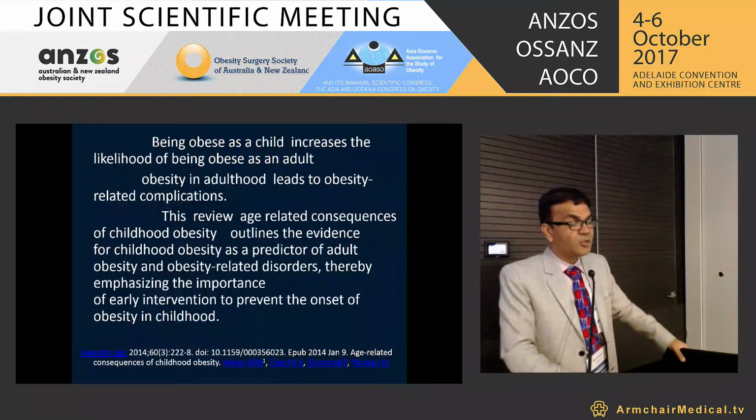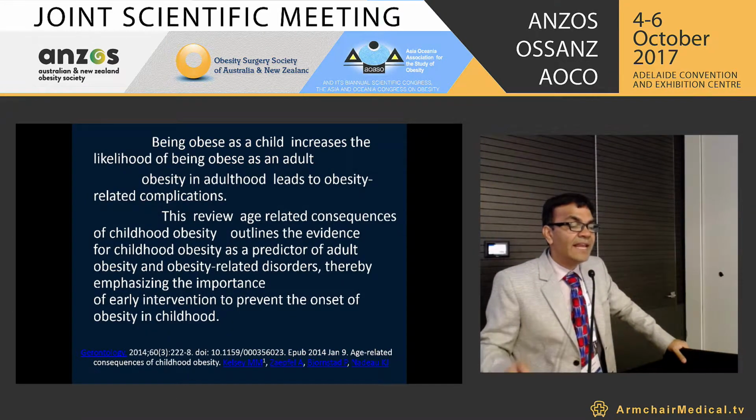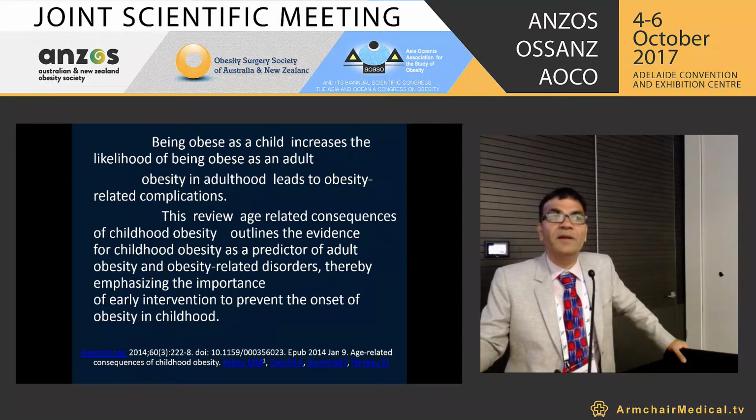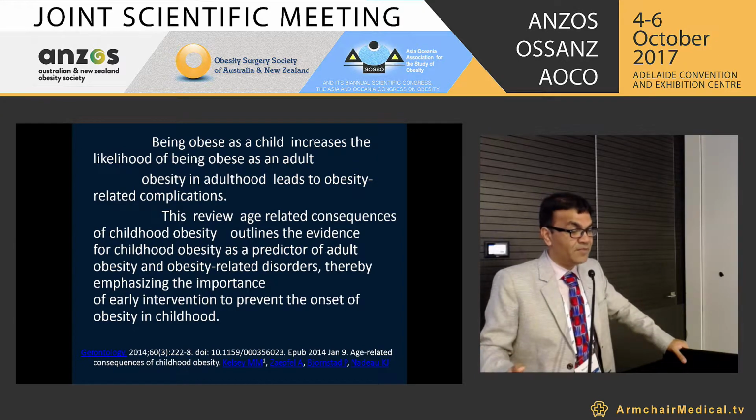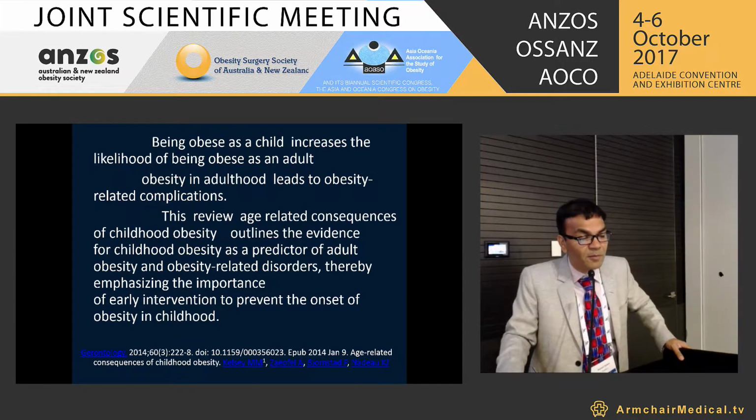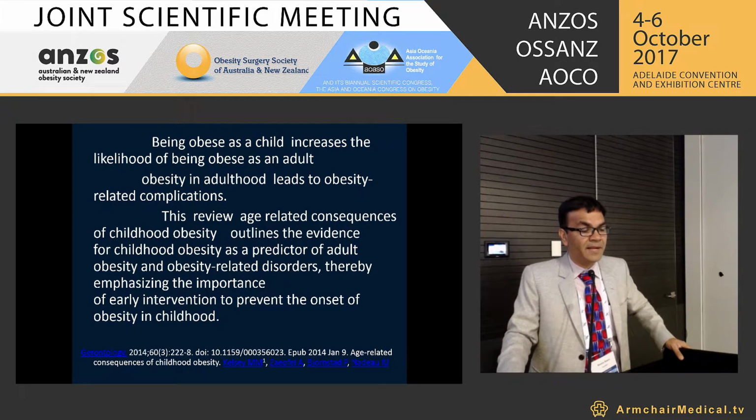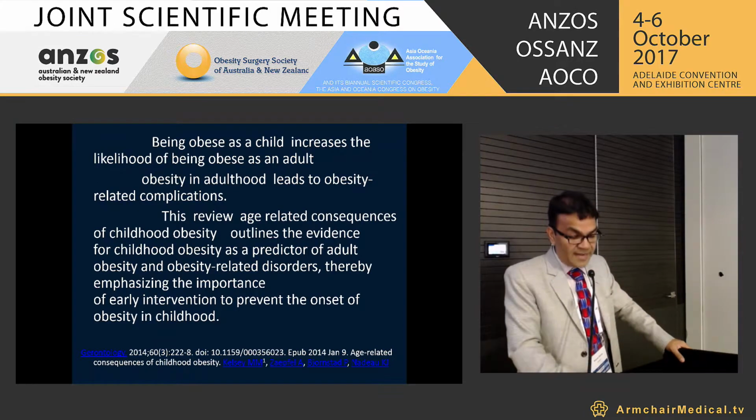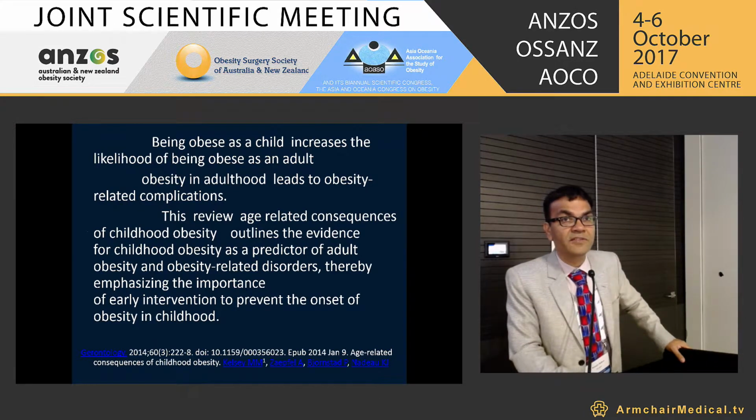Being obese as a child increases the likelihood of being obese as an adult. Obesity in adults leads to obesity-related complications, and important among them are diabetes and CVD. This review of the consequences of childhood obesity outlines the evidence for childhood obesity as a predictor of adult obesity and obesity-related disorders, thereby emphasizing the importance of early intervention to prevent the onset of obesity in children.